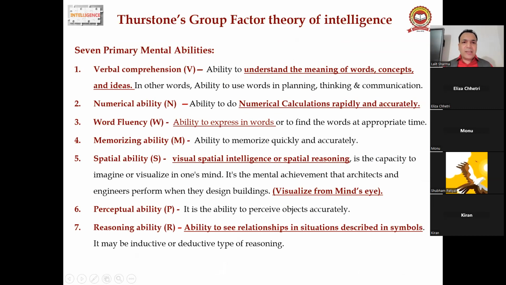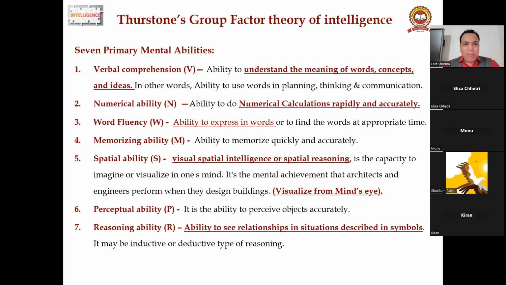So first, Thurston talks about verbal comprehension. First we discuss the names. When you learn these 7 names under Thurston's theory, the theory is automatically learned by you. It would be grasped very easily. In Spearman you have to remember the G and S factors; in Thurston you have to remember the 7 factors. So I'm naming them. First is verbal comprehension, V. Second is numeric ability. Third is word fluency. Fourth is memorizing. Fifth is spatial ability. Sixth is perceptual. Seventh is reasoning ability.